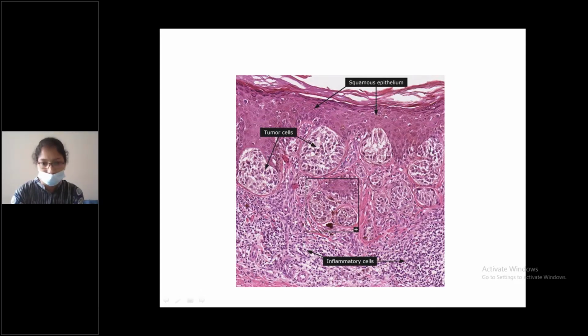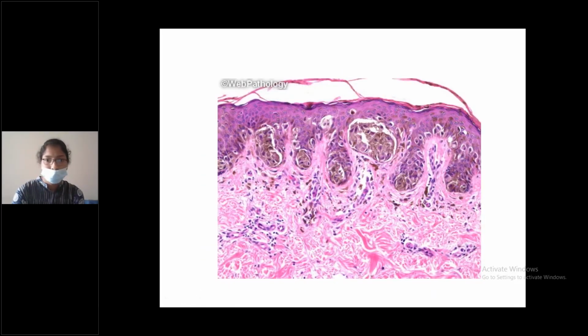Origin at the epidermodermal junction, invasion, tumor cells. Tumor cells are large, polygonal, pleomorphic with abundant eosinophilic cytoplasm, with melanin pigment, and this melanin pigment is fine, whereas in benign lesions it is coarse irregular clumps. Melanin pigment is brown color pigment, we can appreciate here, and inflammatory infiltrate. So we can appreciate the melanin pigment here.